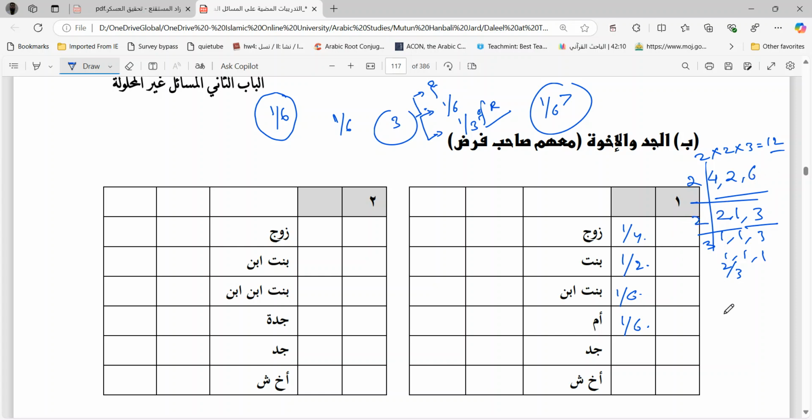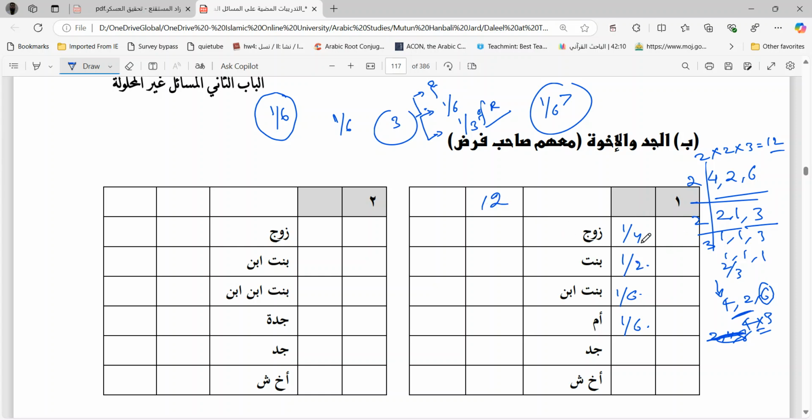You can also directly find it out, as I told you earlier. You have one number from the sudusiyat and two numbers from the nisfiyat. If this happens, then take the larger number of the nisfiyat group, 2, 4, 8. Of 2 and 4, which is greater? 4. Multiply 4 with 3 and you will get the same answer, 12. So anyway, 12 is the minimum number of portions you have to divide the whole property into.